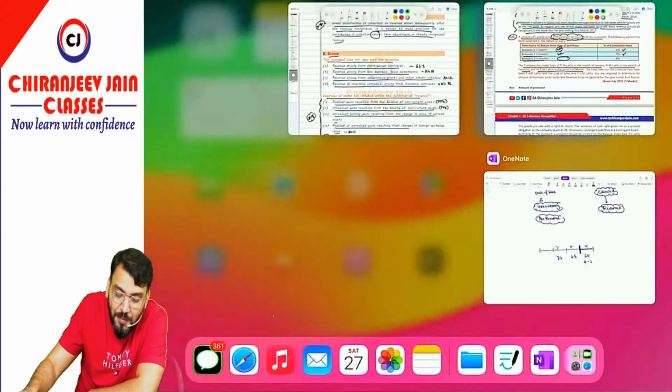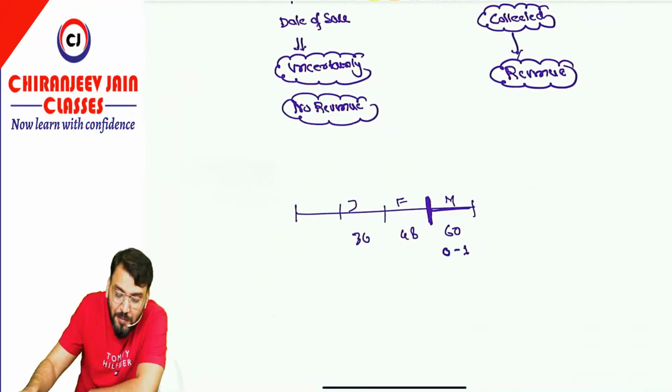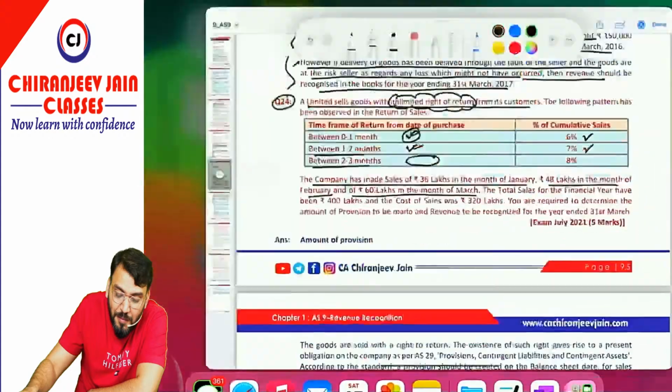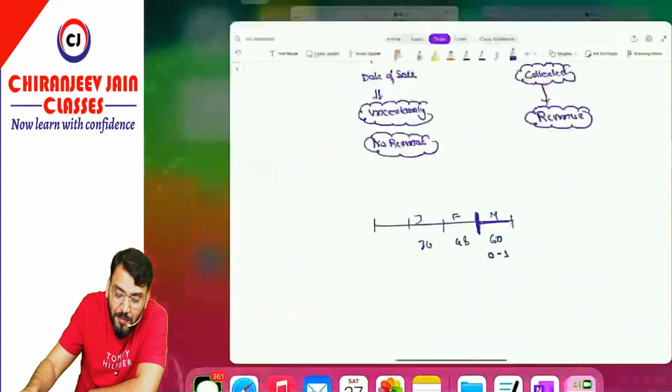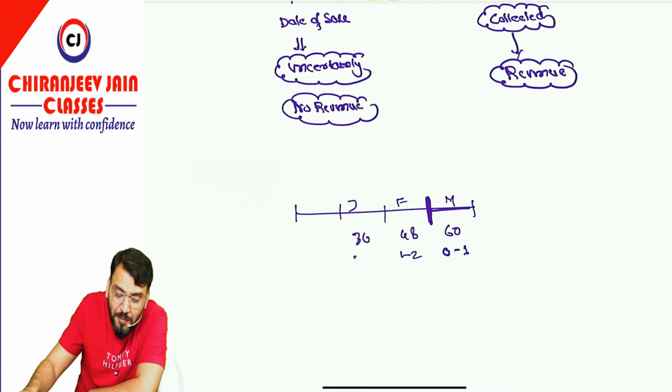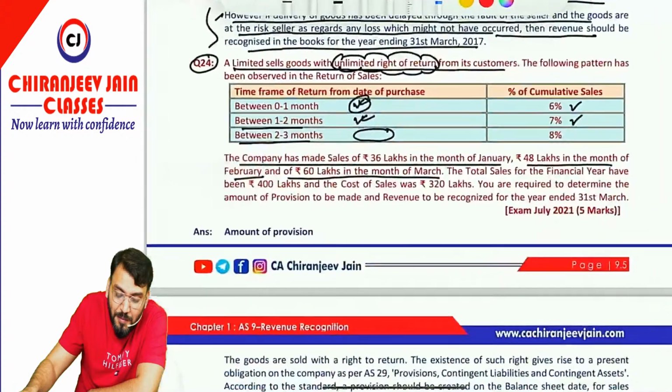If the sales has been done in the month of March, it will come in 0 to 1. For Feb, which category will it come in? It will come in 1 to 2 month, and this will come in 2 to 3 month. For this we apply 6%, for this 7%, for this 8%. 6% of this may be returned, 7% of this may be returned, 8% of this may be returned. Understood now?